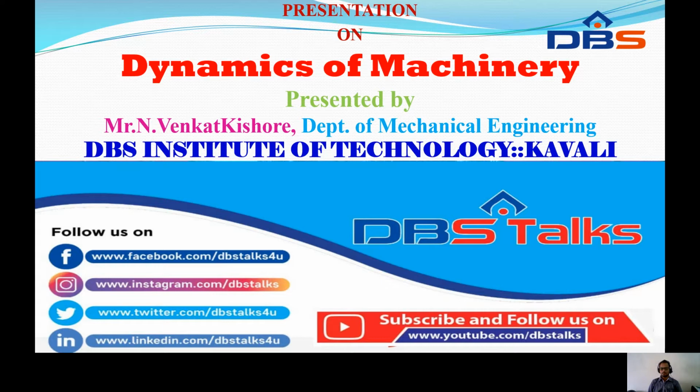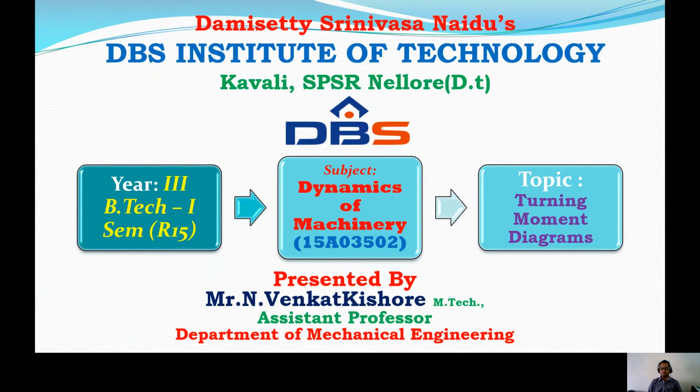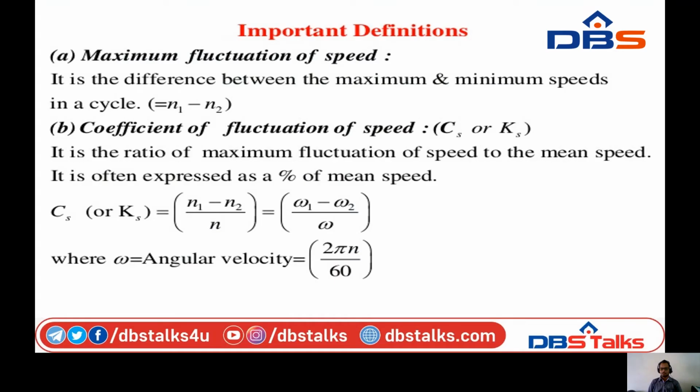Now we are going for new terminology or important definitions in the turning moment diagram. What is maximum fluctuation of speed? For every turning moment diagram or for every movement of a crankshaft, we have to maintain a constant speed.